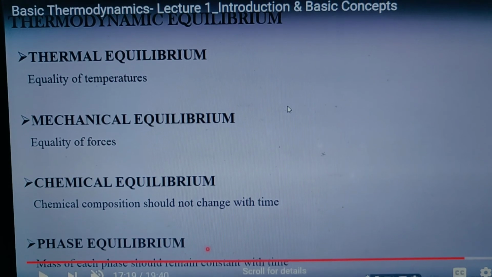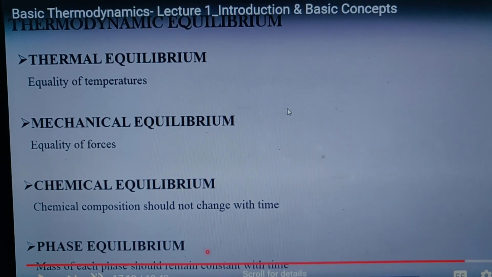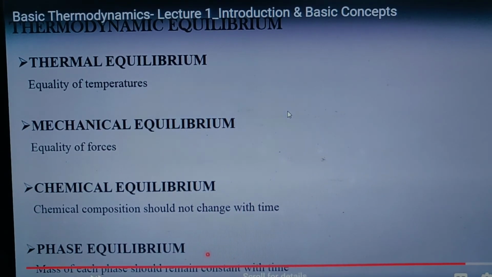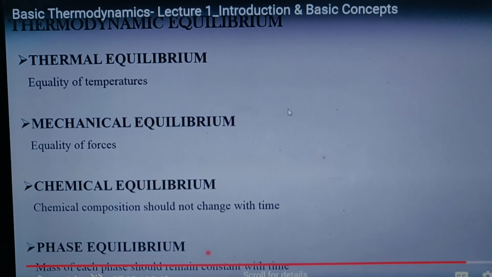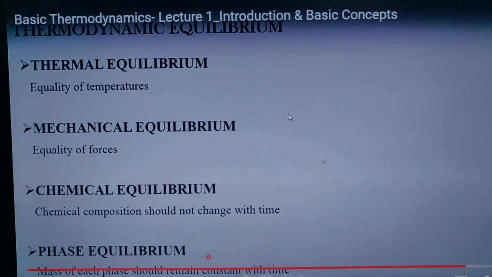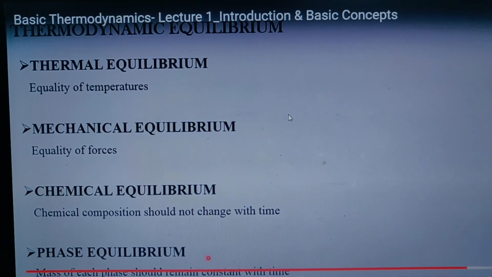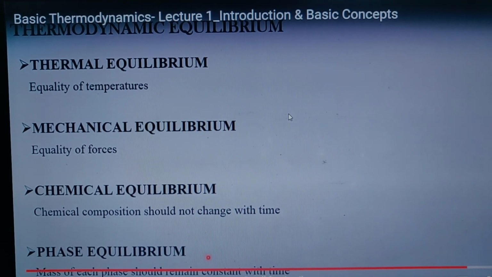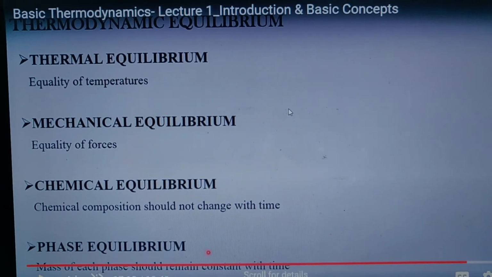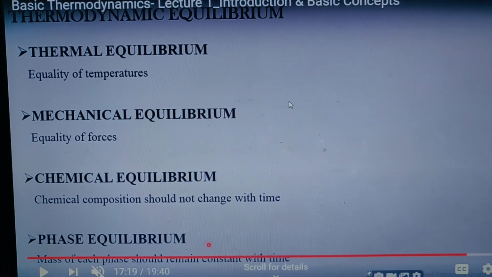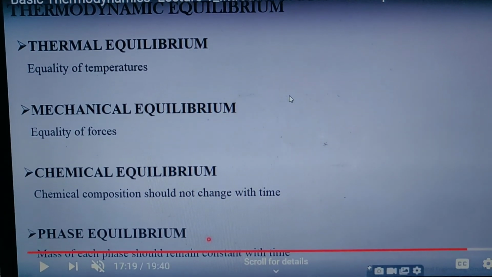Similarly, mechanical equilibrium: the forces can be kinematic or static, so that is equality of forces. Similarly, chemical equilibrium depends upon the chemical composition, which should not change with time.